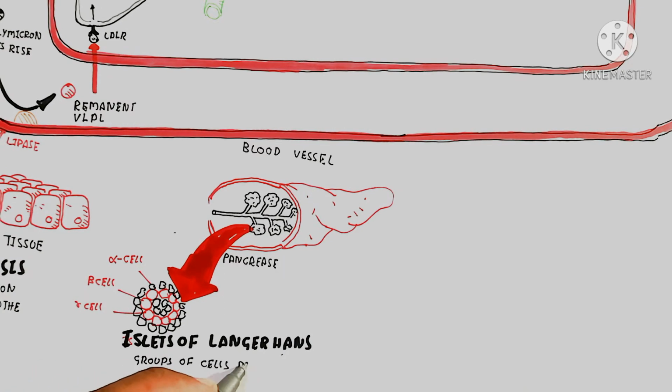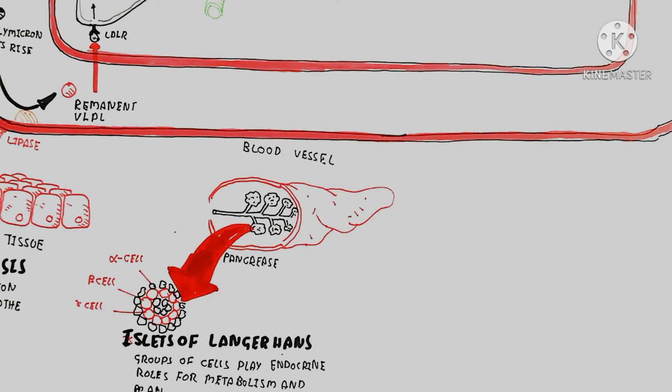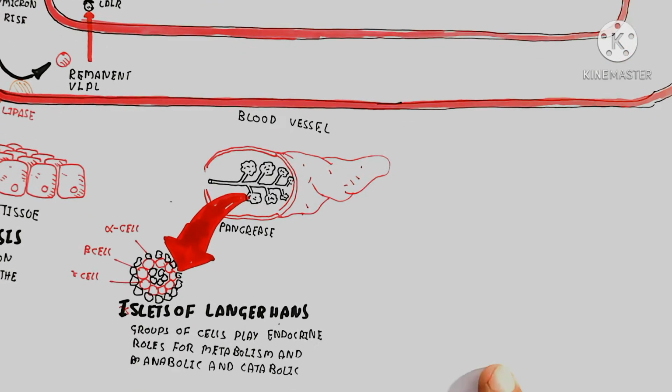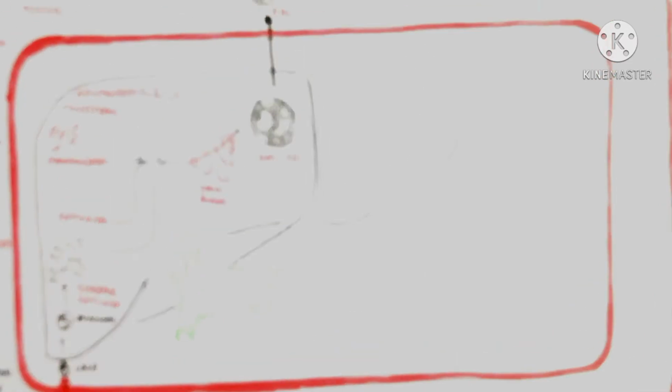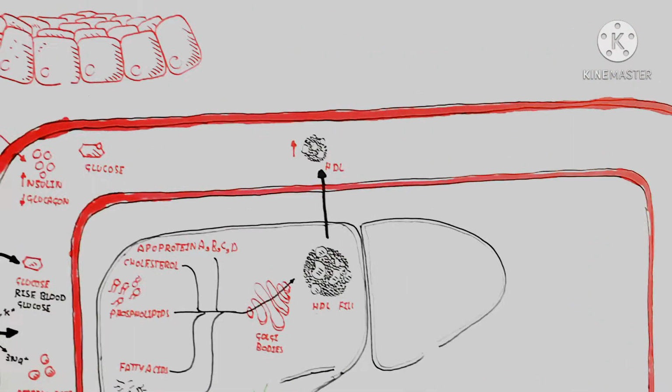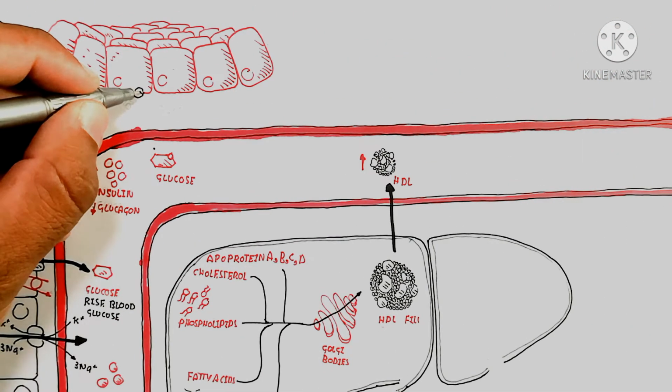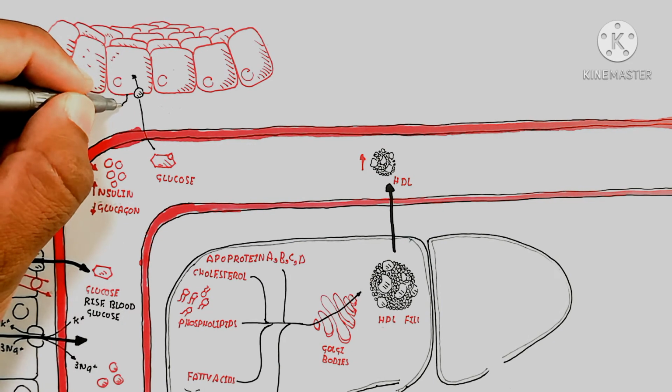The insulin released from the beta cell is from the group of cells that play an endocrine role in metabolism. This hormone acts as an endocrine system, meaning it goes into the blood, not into the exocrine system, which is, for example, pancreatic